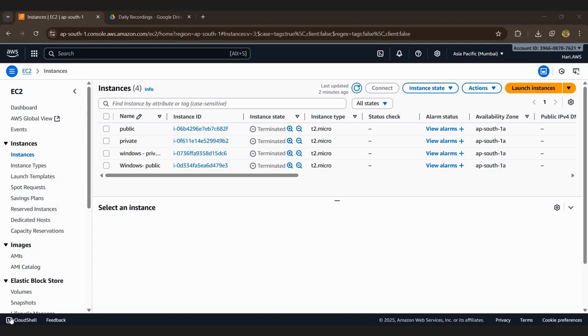This is called a VPC peering. We can launch the instance in public or in private also, but the peering has to connect through the private IP only.